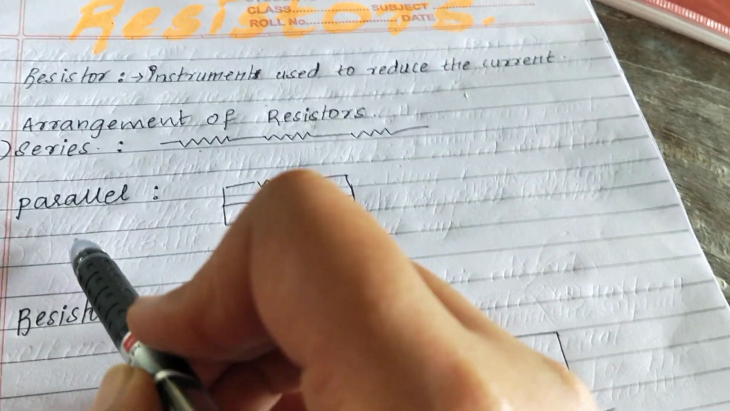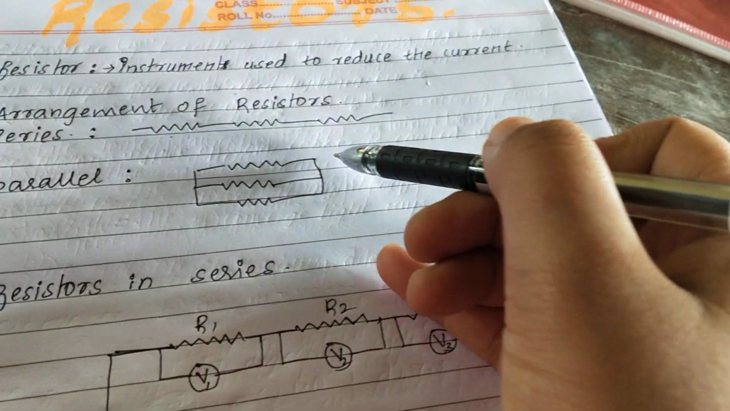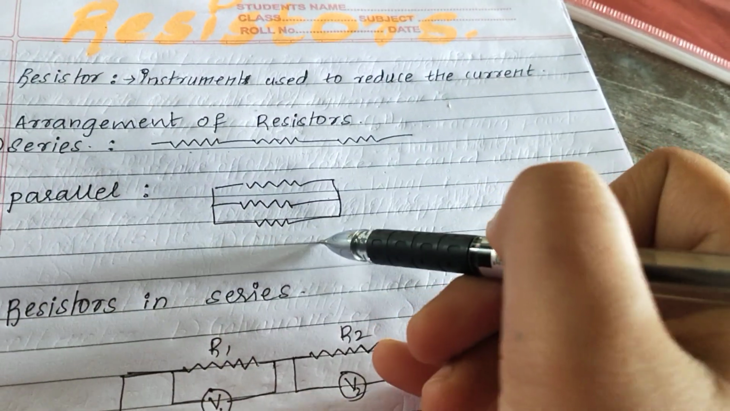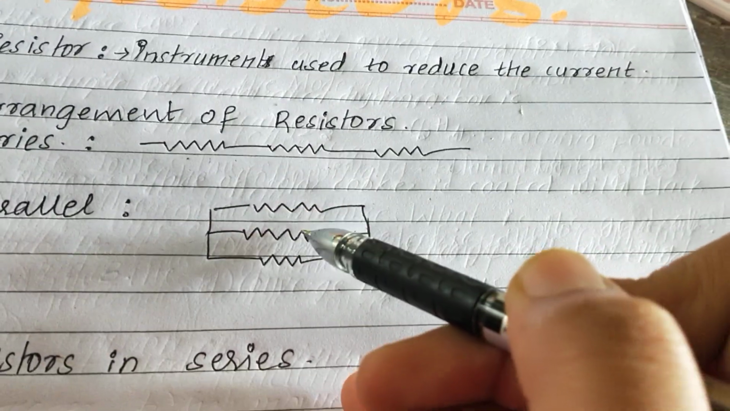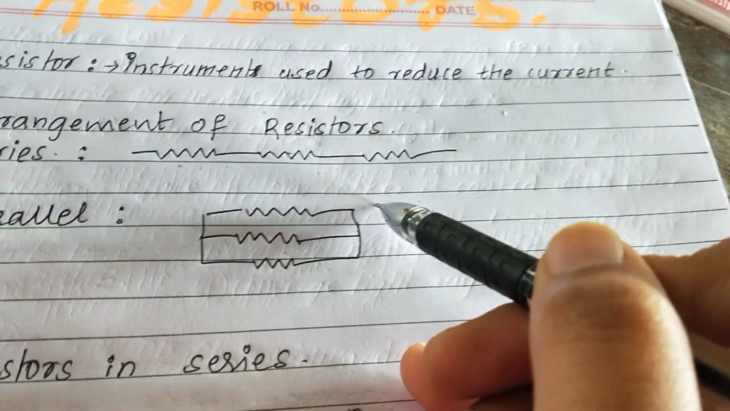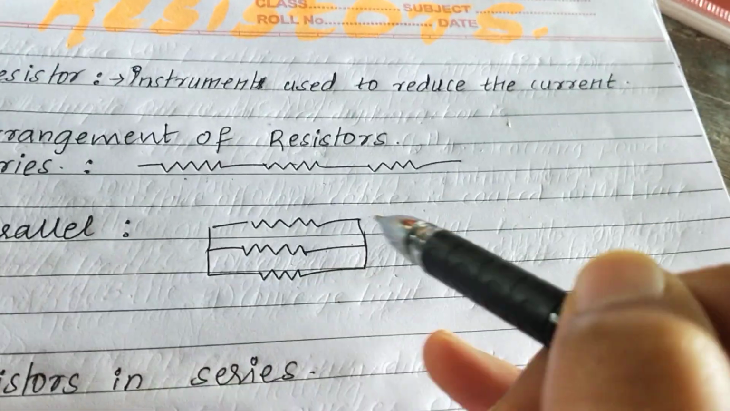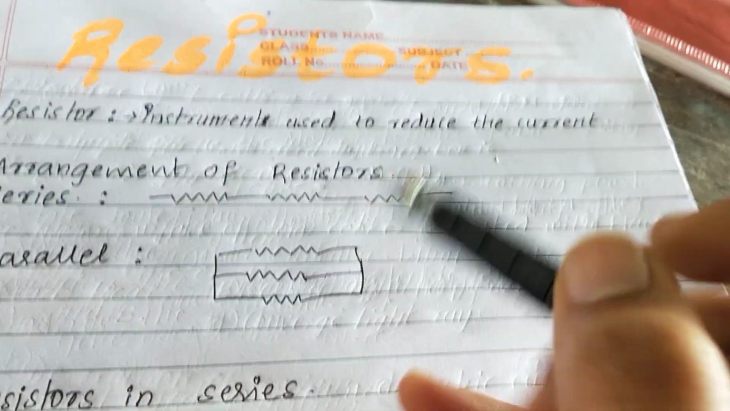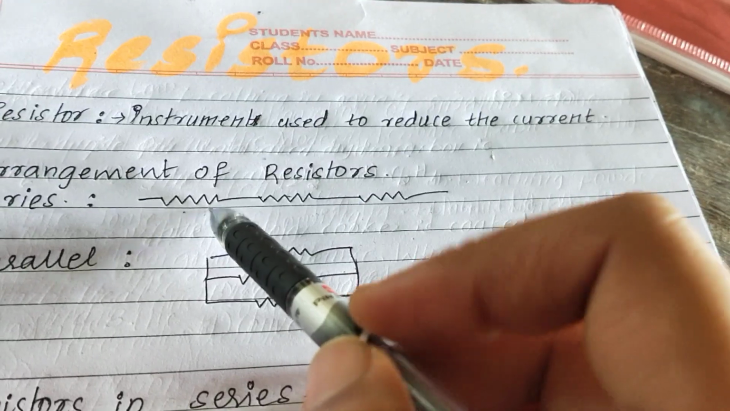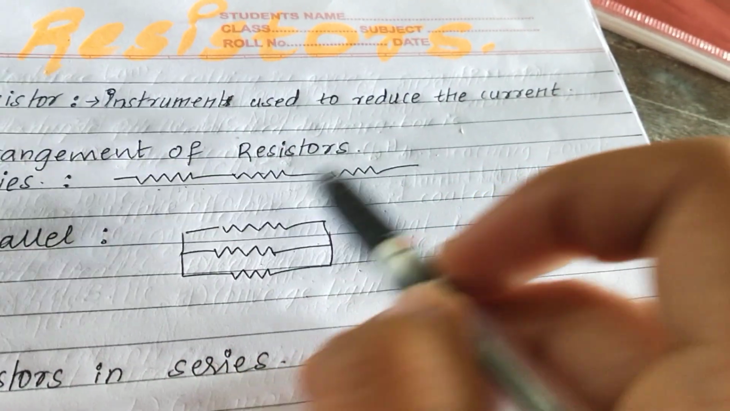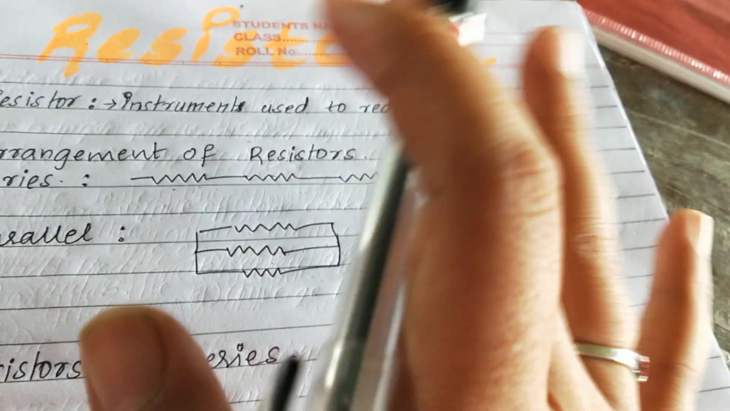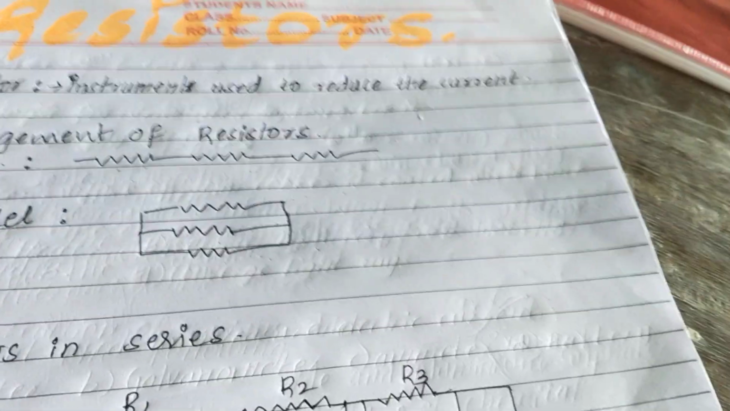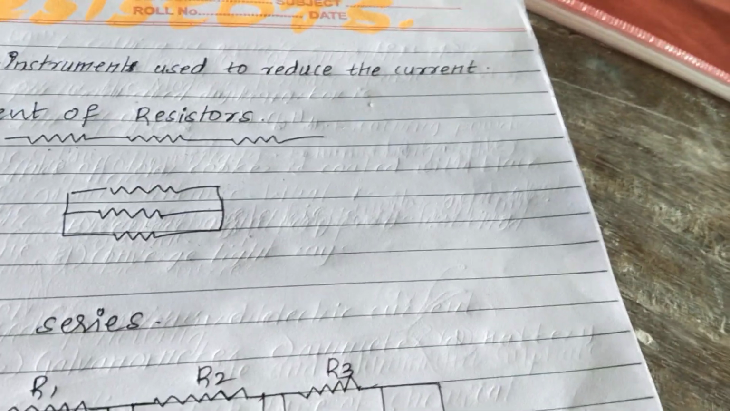Next is resistors arranged in parallel. That is, the resistors are arranged one below the other. You can see in the diagram the resistors are arranged one below another. That type of arrangement of resistors is called parallel arrangement. And when resistors are arranged side by side, they are called resistors arranged in series.